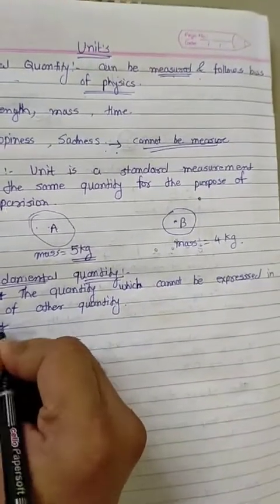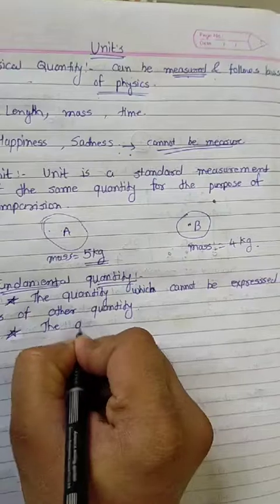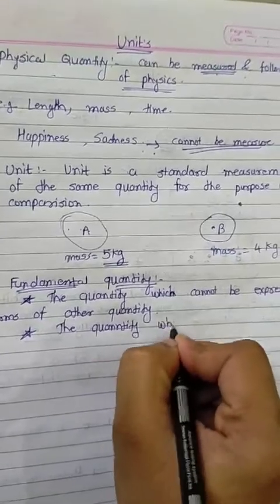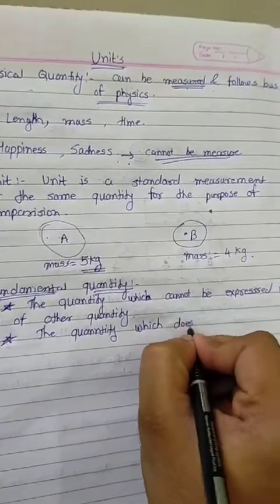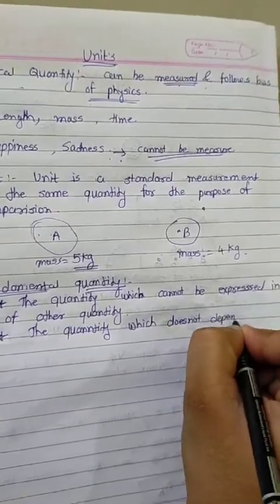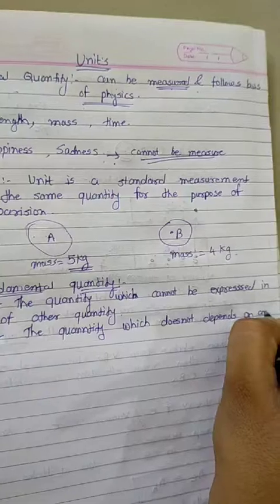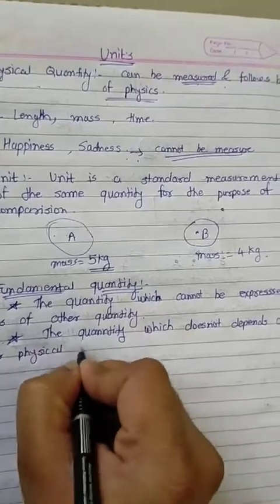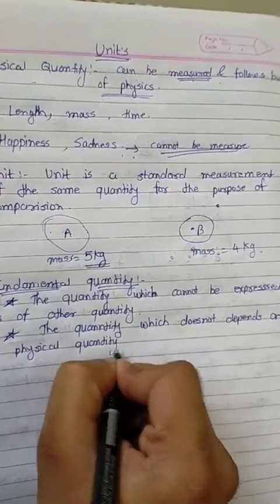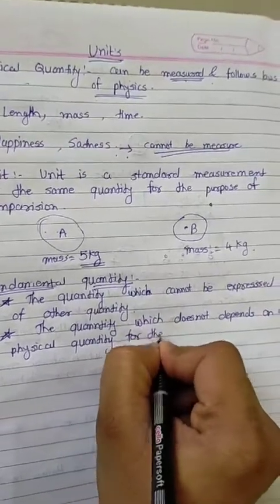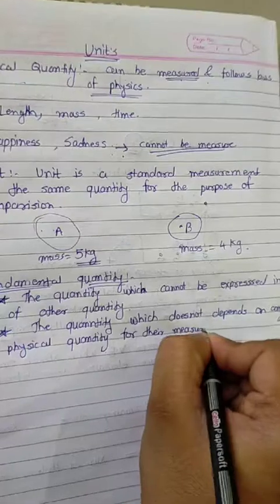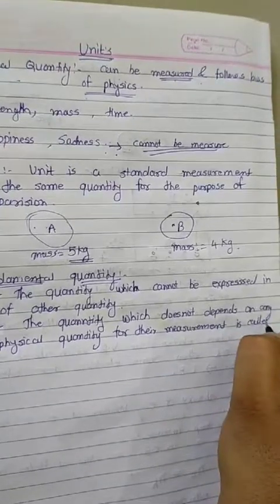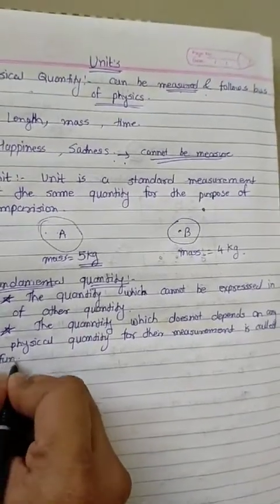Or another definition is the quantity which does not depend on any other physical quantity for its measurement is called a fundamental quantity.